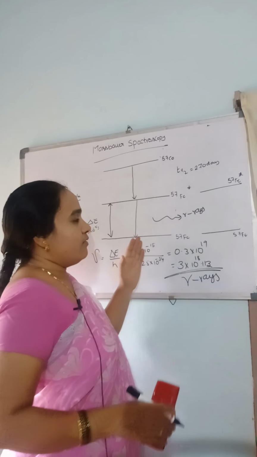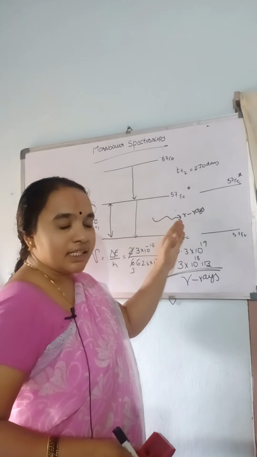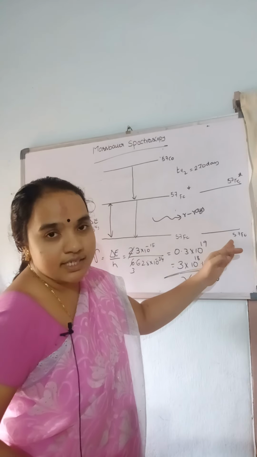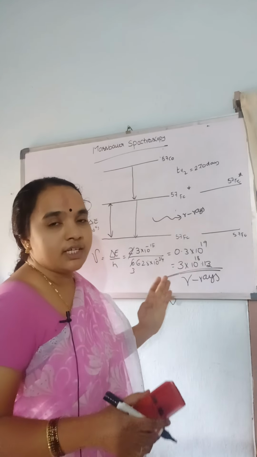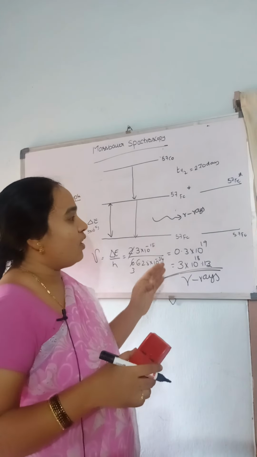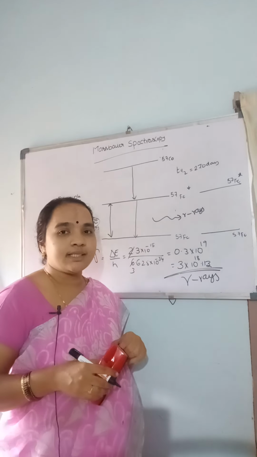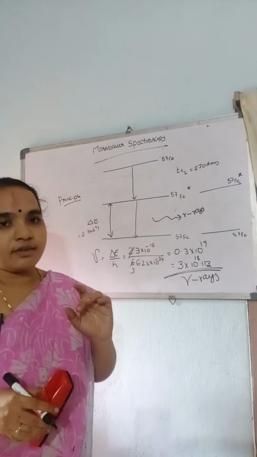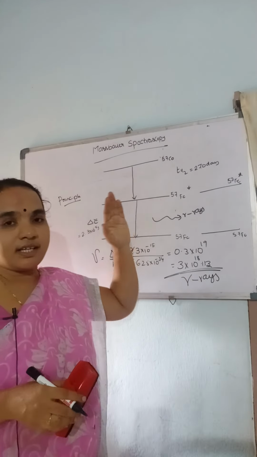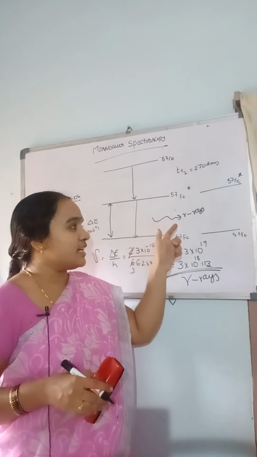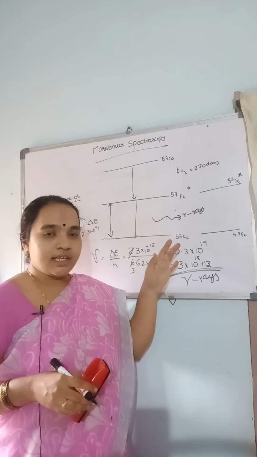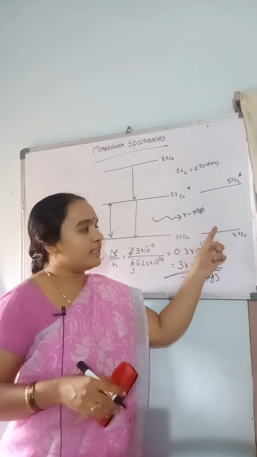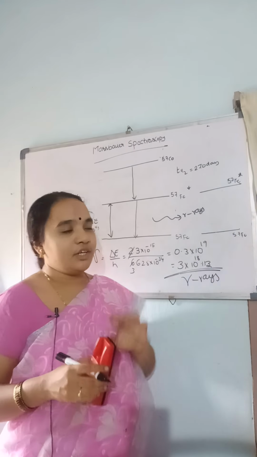So whenever the gamma rays are emitted, they are reabsorbed by the nearest iron nucleus. This reabsorption of gamma rays is known as Mossbauer spectroscopy. The principle is that the cobalt-57 atom generates the gamma rays, and these gamma rays are reabsorbed by the nearest iron nucleus.